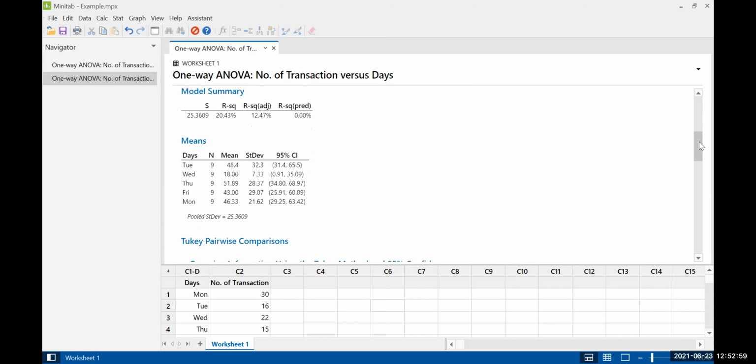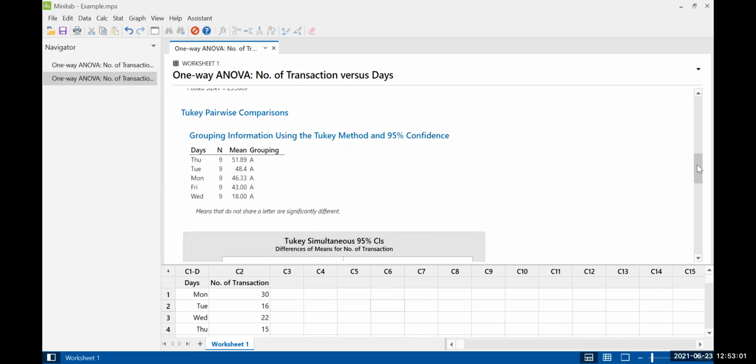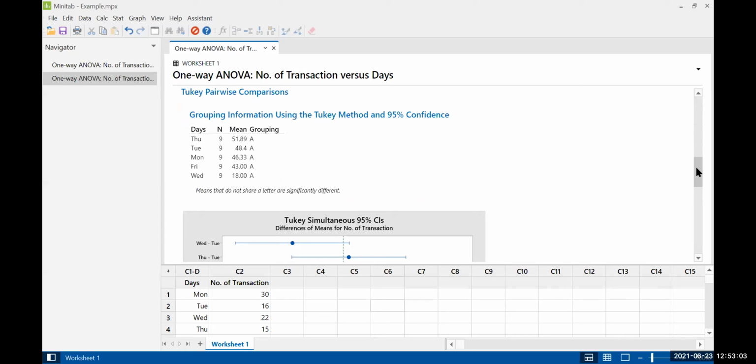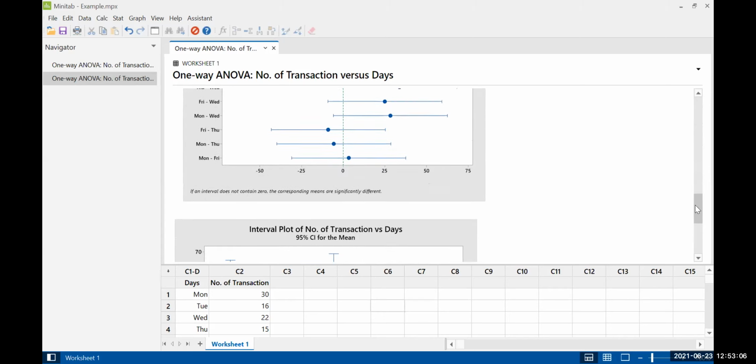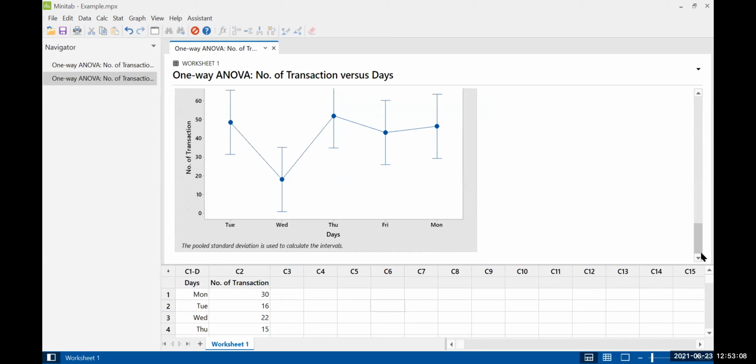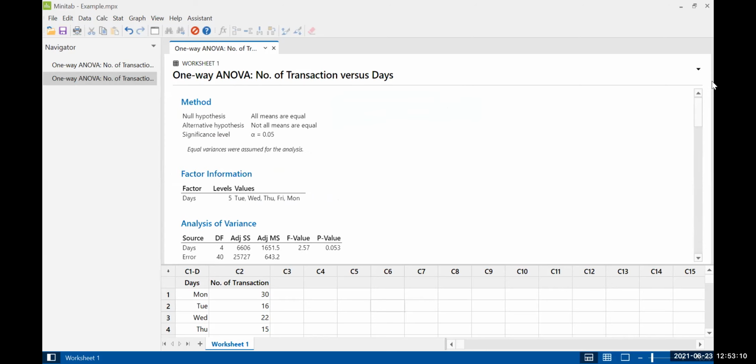What is the CI value, pairwise comparison, grouping, right? These are the different plots, etc. All the information is given. You perform the one-way ANOVA and now you have these results. Interpretation of this result is the most important part. How we are going to interpret, how we are going to read, and what information we are going to extract.